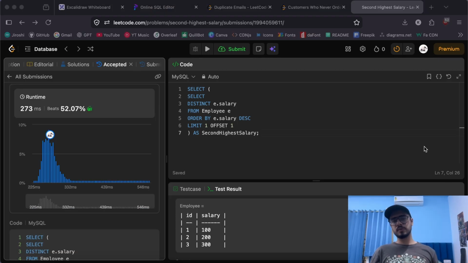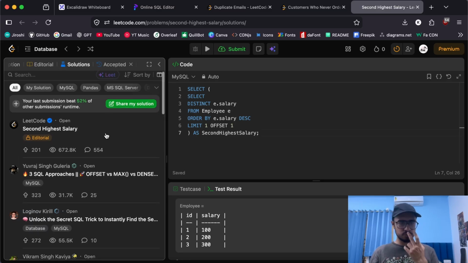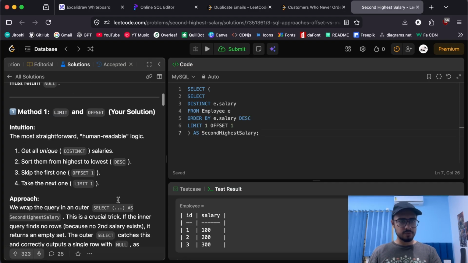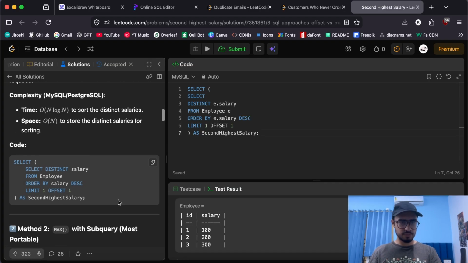I usually recommend people to hop onto the Solutions tab to look for more approaches to solve the same problem. Look at how other people have solved this particular problem. So let's hop onto the Solutions tab and look through some solutions. Let's just check out this one. There are different methods listed. The first method is similar to what we have done. Actually, it is literally the same.